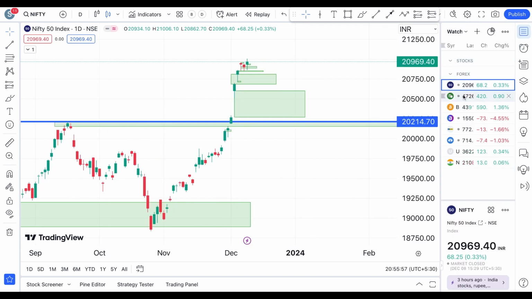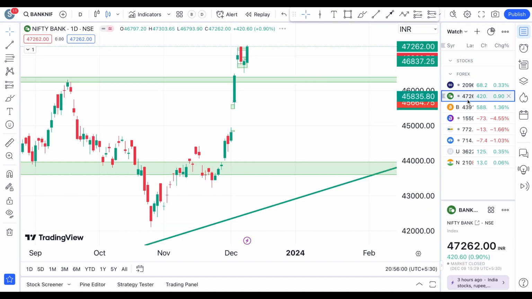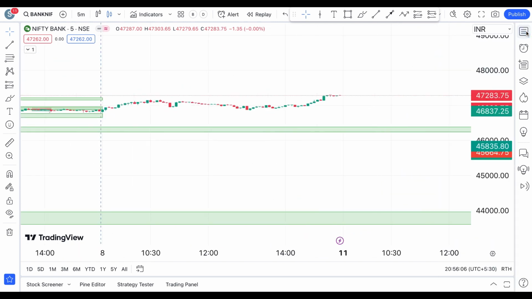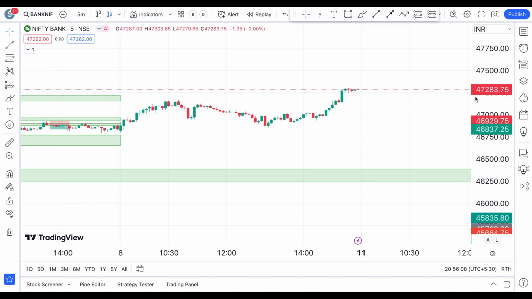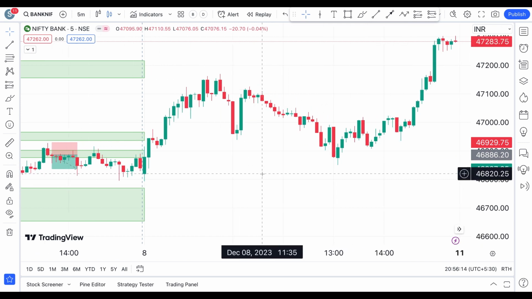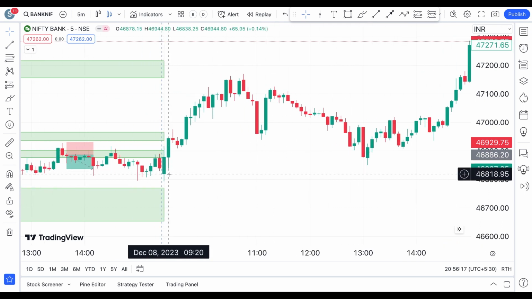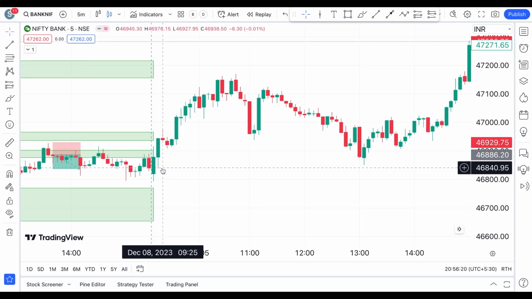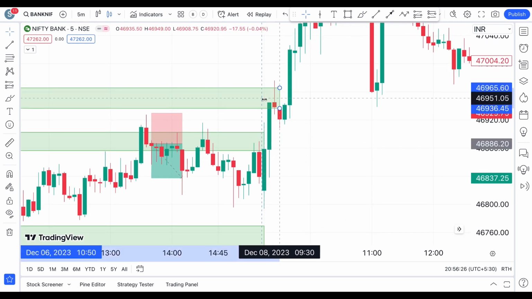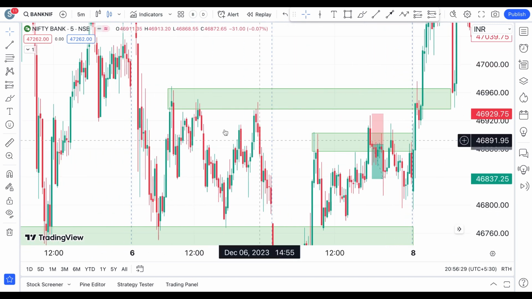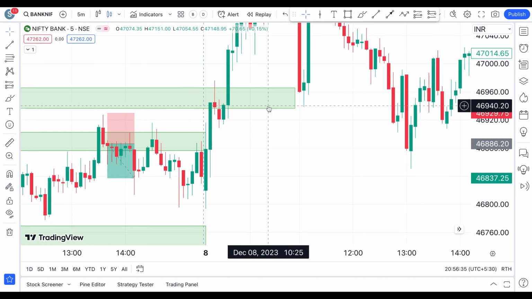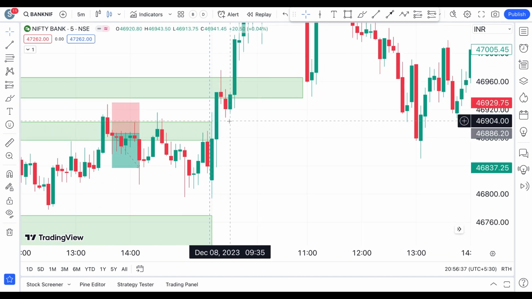Now let's see how Nifty and Bank Nifty have performed on today's intraday charts, and see whether we have something to learn from today's price action of Bank Nifty. So firstly, we are pulling up the Bank Nifty chart. This is the Bank Nifty chart on a 5 minute time frame, and here the Bank Nifty opened at almost 46,800 levels, and we have continuously seen two bullish candles, and then a very small bearish candle which is also a spinning top. And this candle is coming right at yesterday's resistance. This resistance has been intact for the last couple of days, and of course this would have been a chance to take an entry towards the downside.